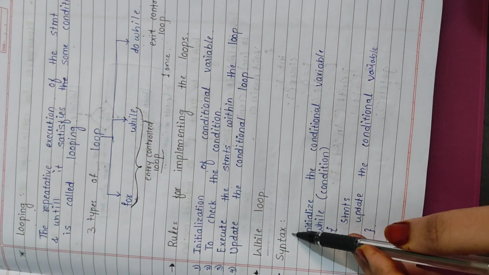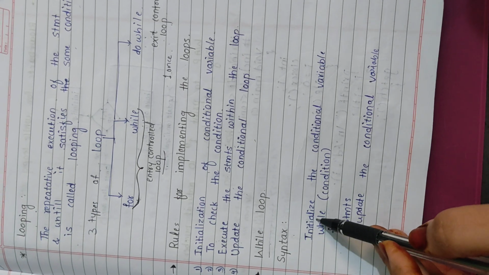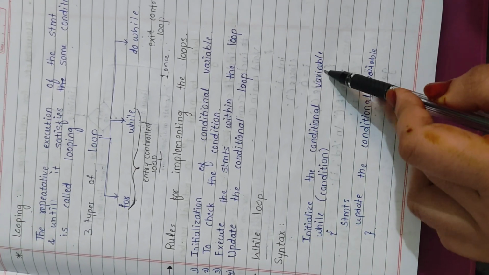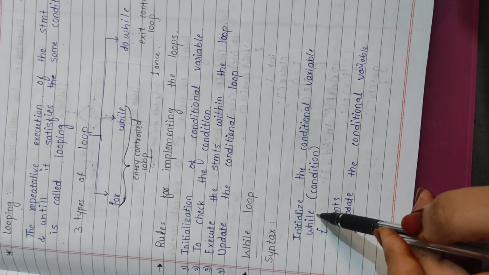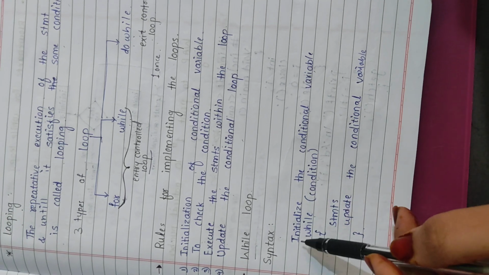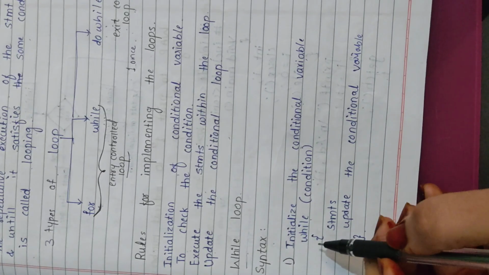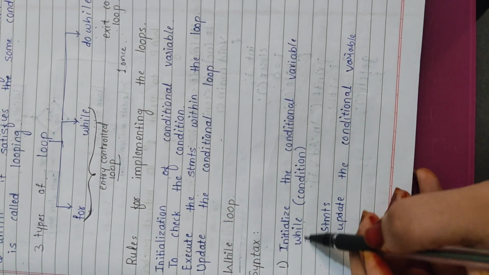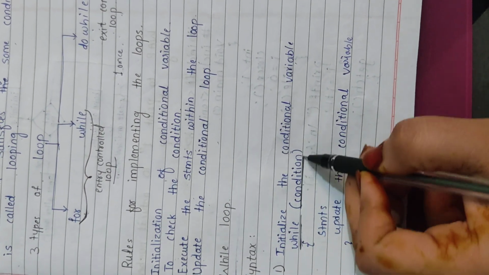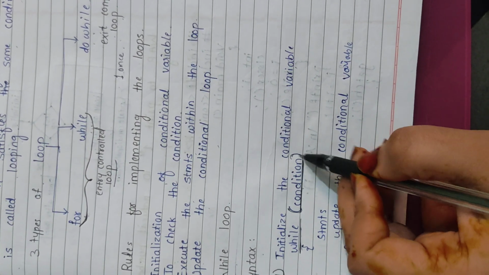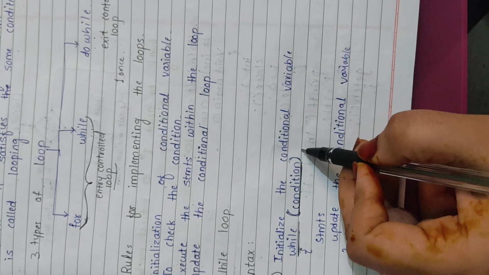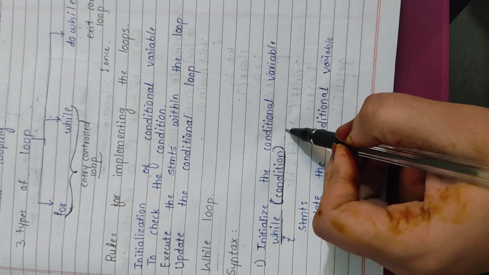So the syntax of the while loop is: initialize the conditional variable, then while and the condition. First we have to initialize a variable, then we have to write while and its condition within the brackets, and we should not give any semicolon after the condition.